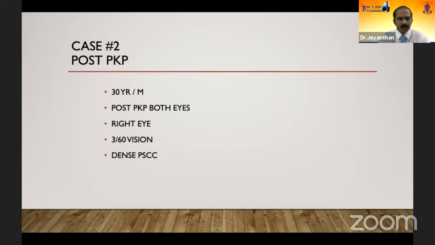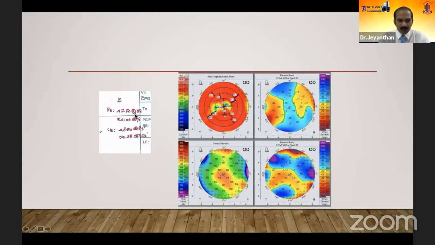The second case would be a post-PKP. This is a 30-year-old male patient, post-PKP status in both eyes with a clear graft. In the right eye, he had a dense PCC and a vision of 360. The manual keratometry value showed 47.5 at 180 and 54 at 90.